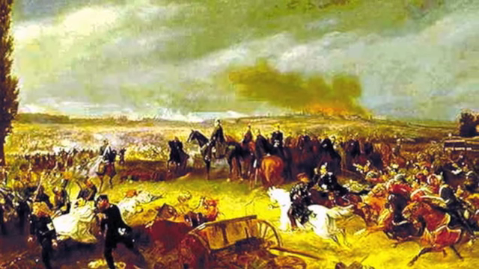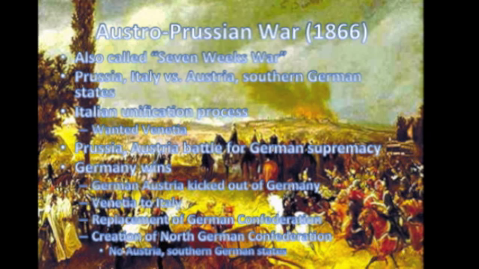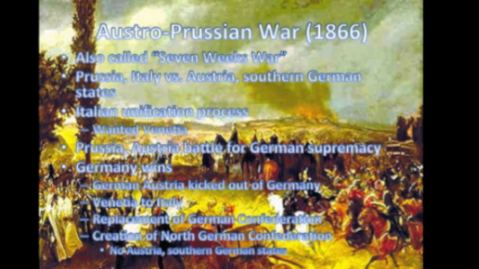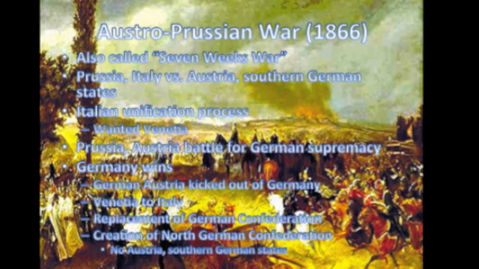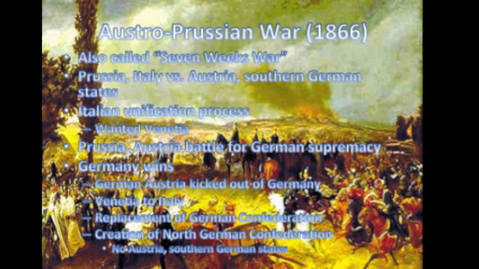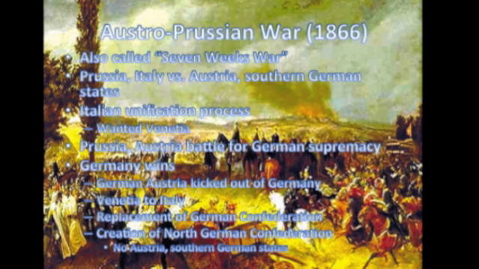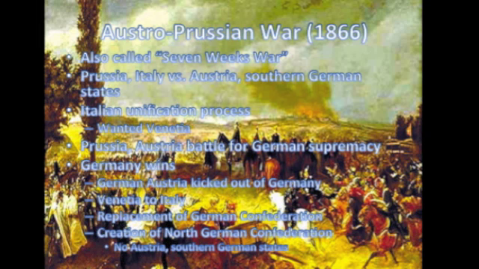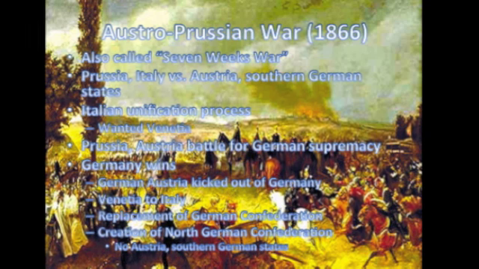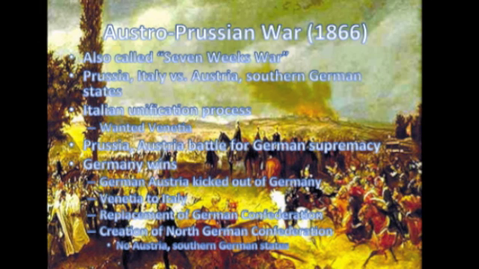Two years later, the Austro-Prussian War was fought in 1866. This is also called the Seven Weeks' War. On one side was Prussia and Italy, who was in the process of unifying and wanted to seize control of Venetia. The other side was comprised of Austria, as well as many of the southern states of the German Confederation. The main reason for the war was built-up tension over who was the bigger German power.